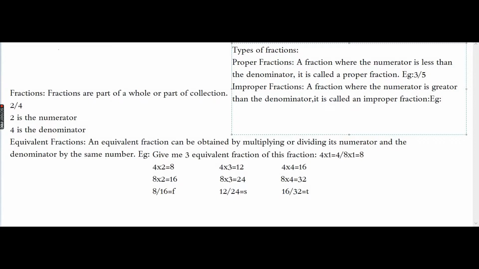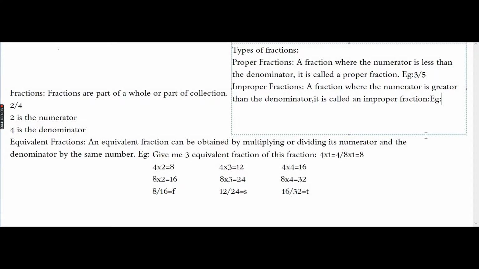Okay, first of all, let's see what is improper. A fraction where the numerator is greater than the denominator is called an improper fraction. So exactly what it is: the numerator is greater. So here you can see the numerator is less, here the numerator will be greater.